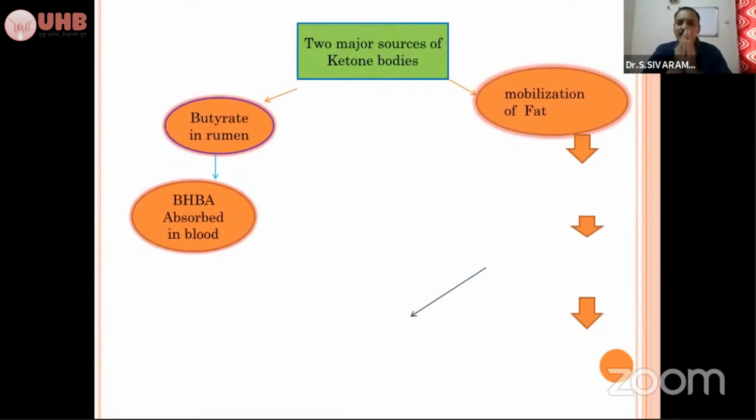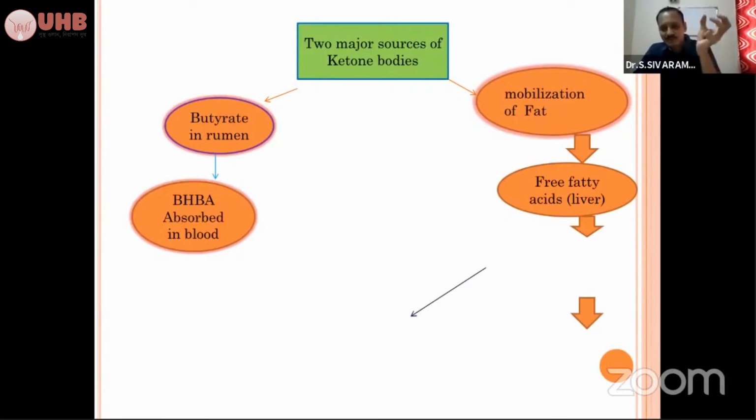For example, there is a cow yielding 10 or 20 liters of milk, which calved 2 months back, and the energy supplement, the feed supplement, is not according to the milk yield or the lactation. Naturally, it is not getting the energy from the feed. So what will happen? That is a negative energy balance. The cow will start getting the energy from the mobilization of fat. From the adipose tissues it comes to the liver as free fatty acids, and it is accumulated as free fatty acids in the liver.